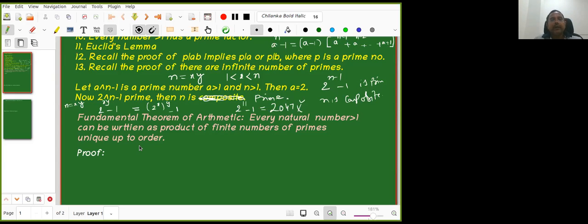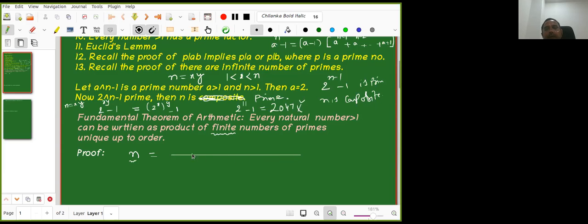Now please concentrate. It says that every number greater than 1 can be written as a product of primes, a finite product of finite number of primes, unique up to order. But many people do not write finite. Why will they not write it? Let us see first. Because n is a natural number, it cannot be written as a product of infinite number of primes.